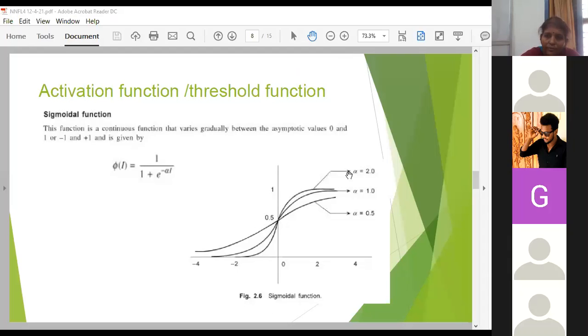In the graphical form, the sigmoidal function is also given here. It is varying between the values 0 and 1 or minus 1 and plus 1. It can vary from minus 1 to 0 or 0 to plus 1, like that. It is exponentially varying.